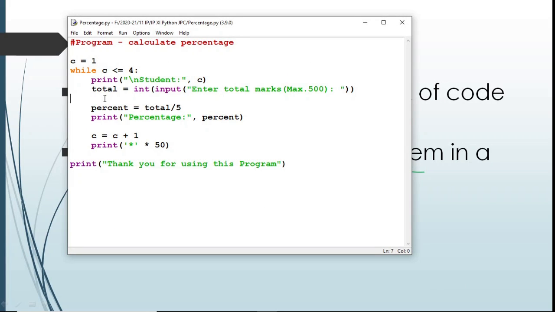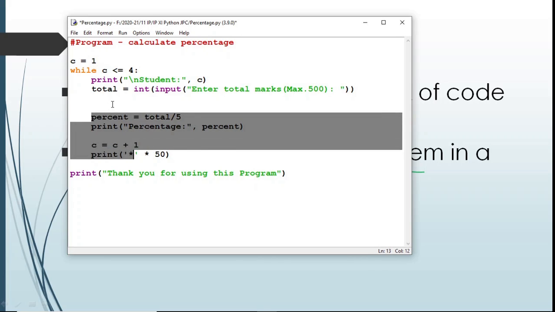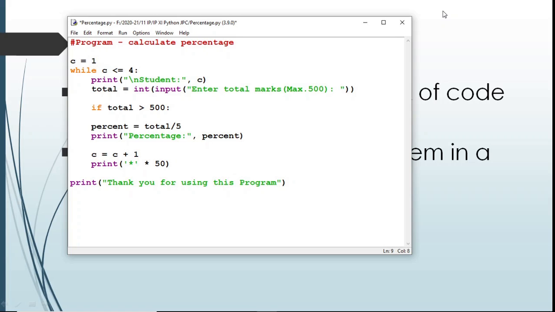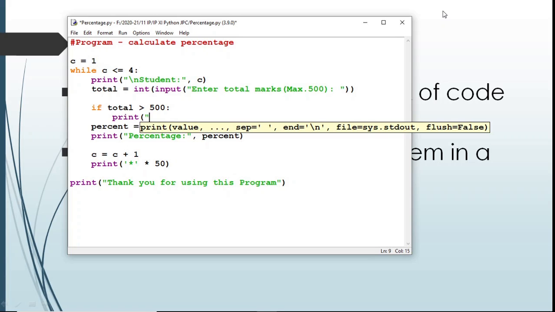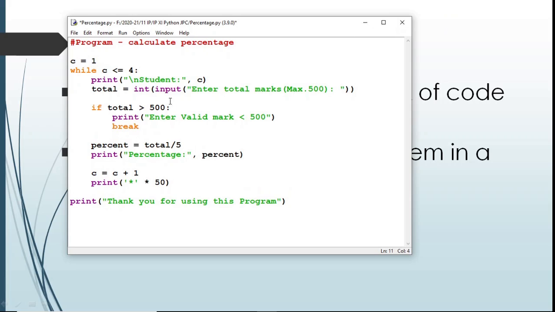Here in the program, no validation is performed. That is, if the user enters a mark less than 0 or greater than 500, the percentage is calculated. I want to skip the percentage calculation, that is this code, if the user enters total greater than 500. So here I am entering a condition, if total greater than 500, I have to display an error message, print enter valid mark less than 500, and after that I have to skip the rest of the code. For that I am using the break statement.